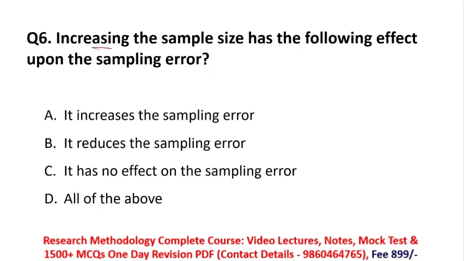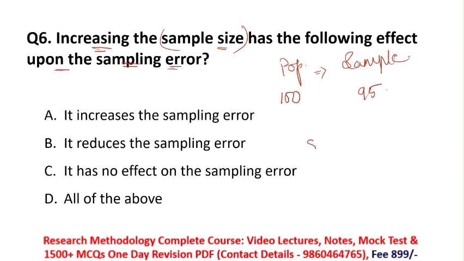Next, increasing the sample size has the following effect on the sampling error. So what they are asking is, if I increase my sample size, what will be the effect on my sampling error? So we have to find out. Remember, we'll take an example to find the solution for this question. Suppose I have a population. In my population, there are a total of 100 members. And for the sample, I'm taking some members from the population. Suppose I'm selecting 95 directly from the population. So in this case, what will be my sampling error?